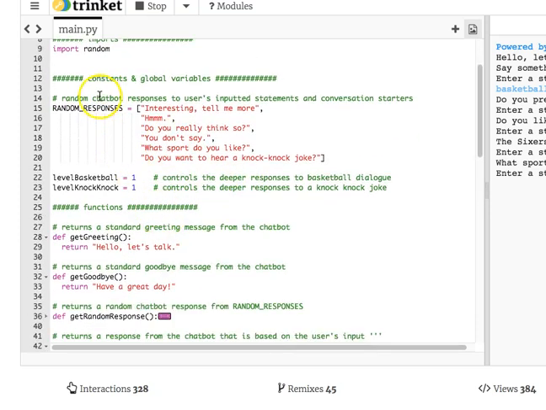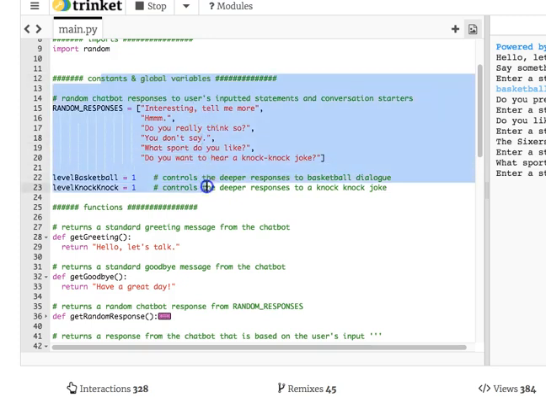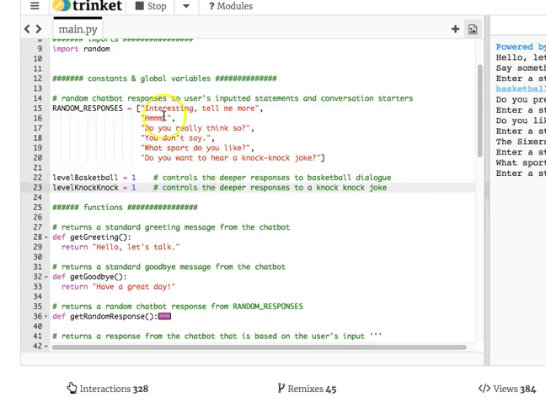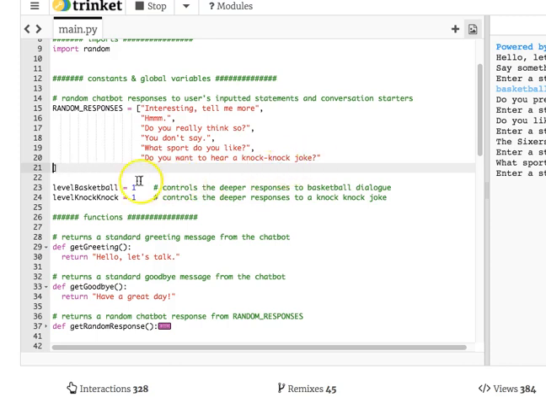Okay, back up to the global variable and constant section of the code. This is very important. I think the current specs say that you have to have 10 of these. This is called a list. We haven't studied it yet. See the square bracket there and the square bracket there? Some people would put the square bracket over here so it kind of lines up with the R. Some people might style-wise put that square bracket here, Tiana, so it kind of evens up with that square bracket. It doesn't matter where it's indented to as long as it's good style.